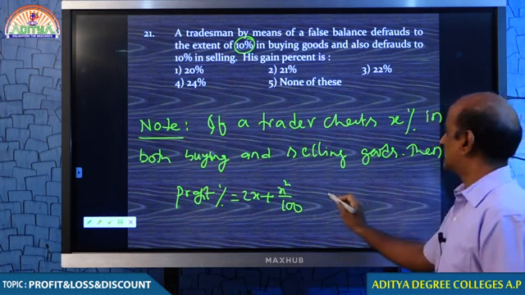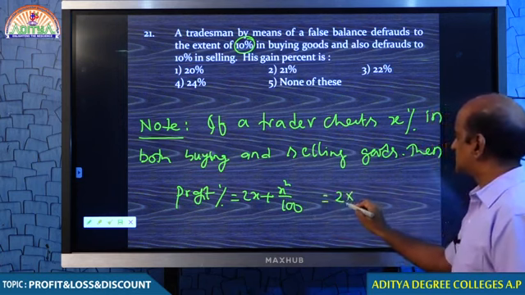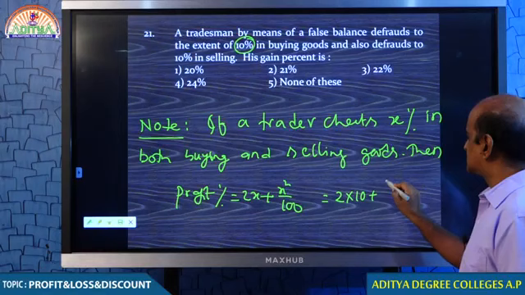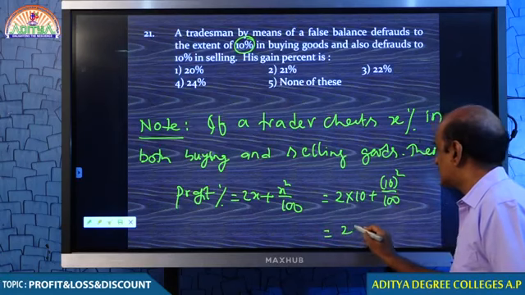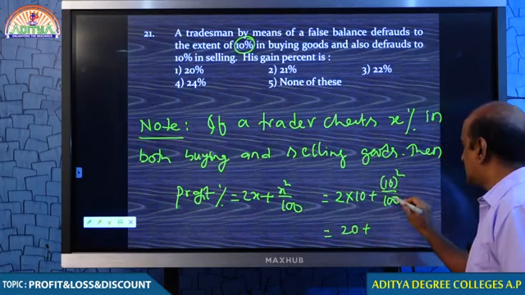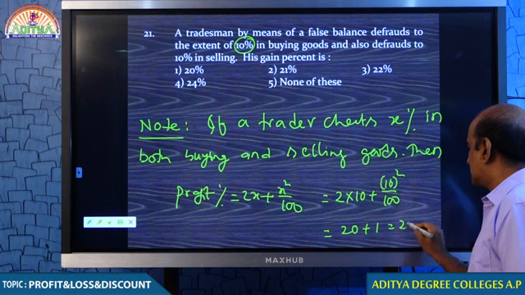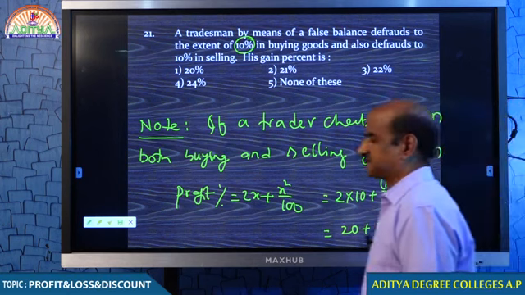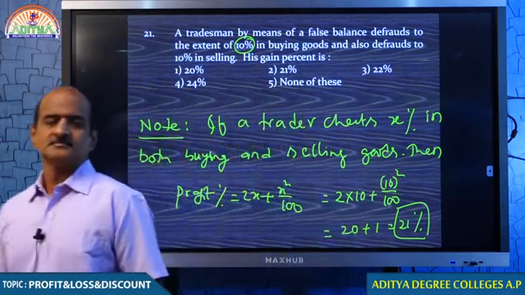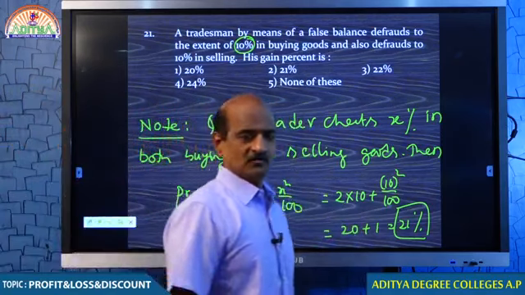Therefore, your answer must be 2 into 10 plus 10 square by 100. 2 into 10 is 20. 10 square means 100 by 100 is 1. Therefore, your answer is 21%.